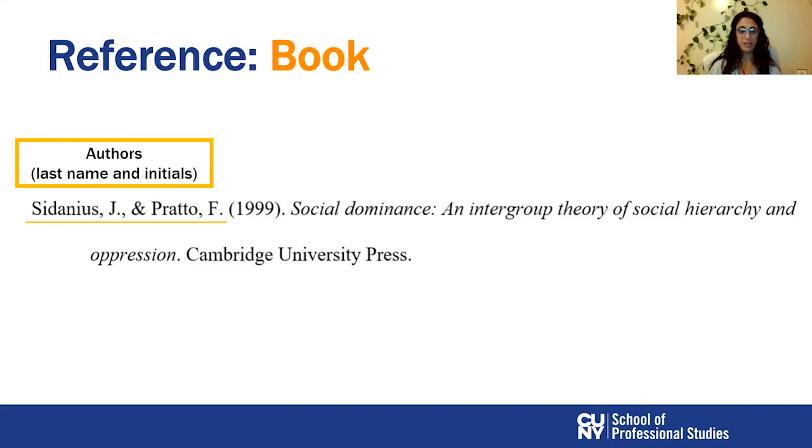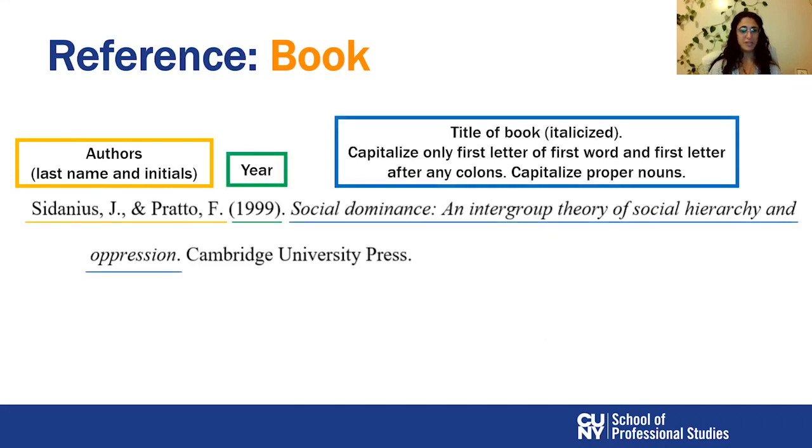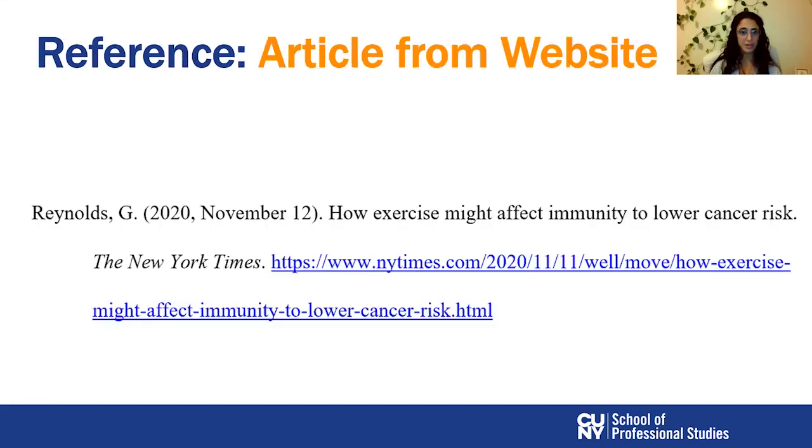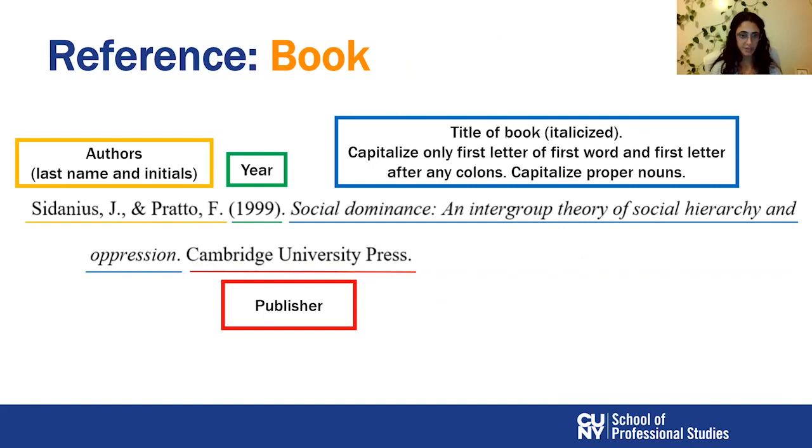Now here, the name of the book is Social Dominance: An Intergroup Theory of Social Hierarchy and Oppression. All of this is the name of the book, and it should appear italicized. The capitalization rules apply the same. So basically, the first word, here Social, the first word after the colon, here it's the word An, and any proper names or proper nouns, we don't have any in this citation. Finally, we have the publisher. Here it's Cambridge University Press, and that's how a book looks.